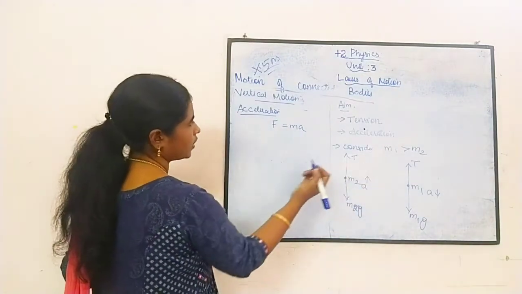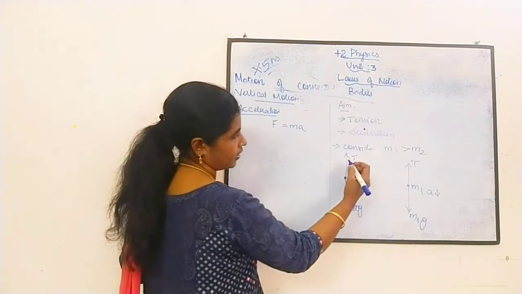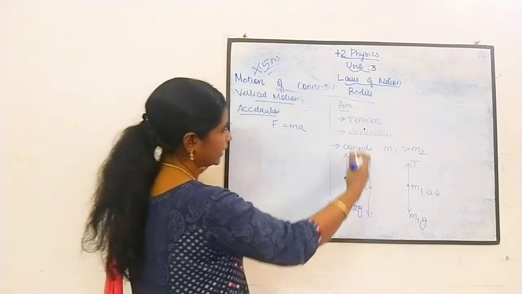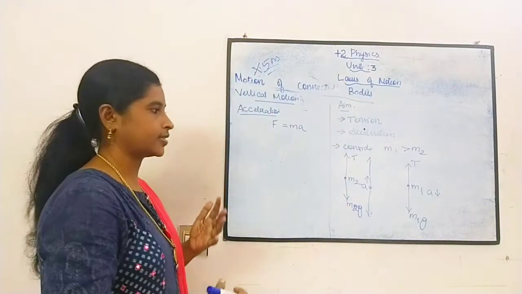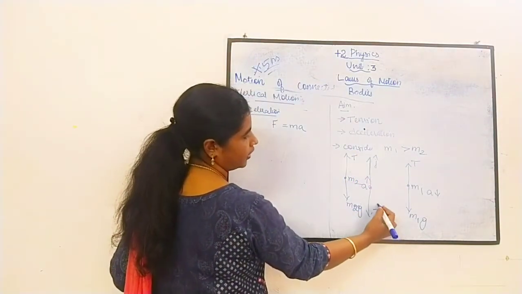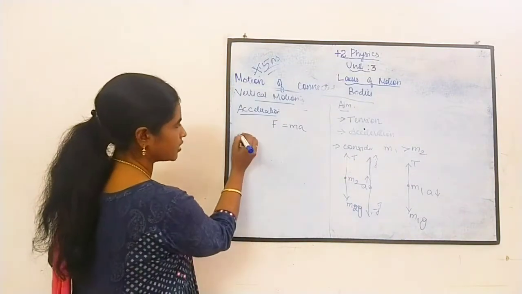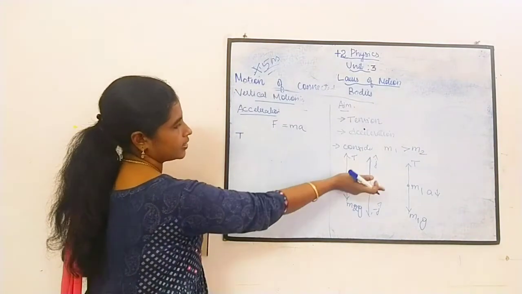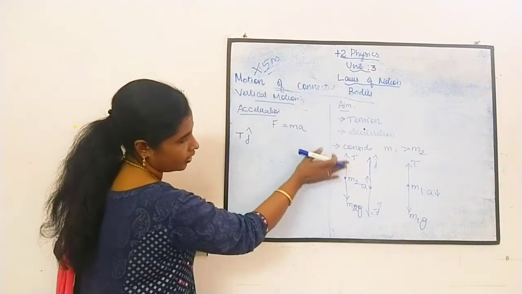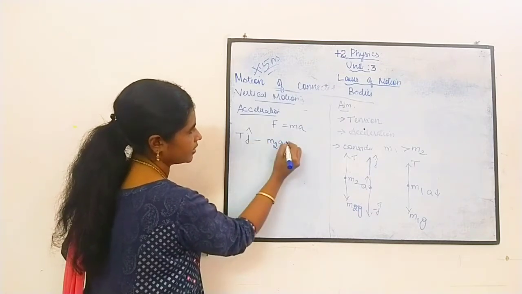Here we are going to write it in vector form. We are taking the coordinates: vertical motion is along the y-axis. When you take upward, it is j cap, and when you take downward, it is minus j cap. Keep that in mind. The forces are, one is T in the upward direction, so we write it as T j cap, and the other one is m2g in the downward direction, so minus m2g j cap.